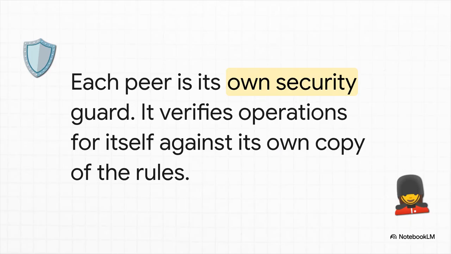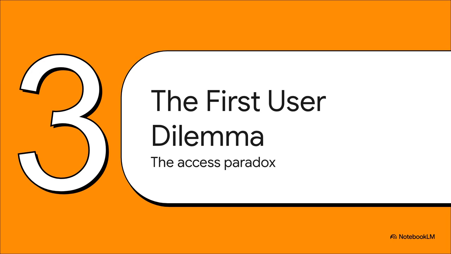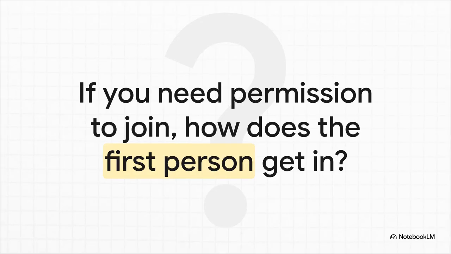So what you get is a system where every single person, every node, is its own security guard. You don't have to call up headquarters to ask if someone's allowed in. Nope. You check their ID, their signature, yourself. It's like the entire network becomes its own immune system, constantly checking and verifying everything. Okay, this zero trust thing is awesome, but it creates a pretty classic puzzle, right? If everyone needs permission to do anything, well, how did the very first person get in? Yeah, it's the ultimate chicken and the egg problem for security. But GenosDB has this really clever solution for it.